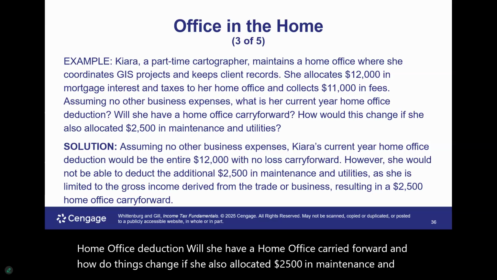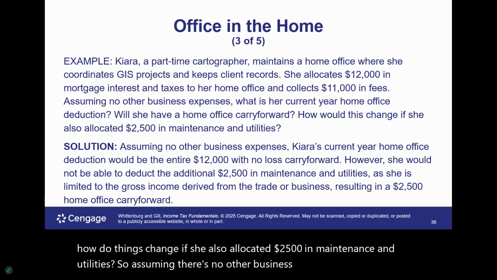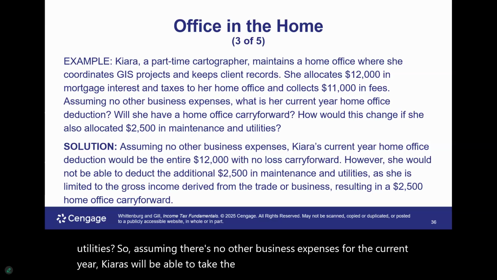So assuming there are no other business expenses for the current year, Kiara will be able to take the entire $12,000. Why?